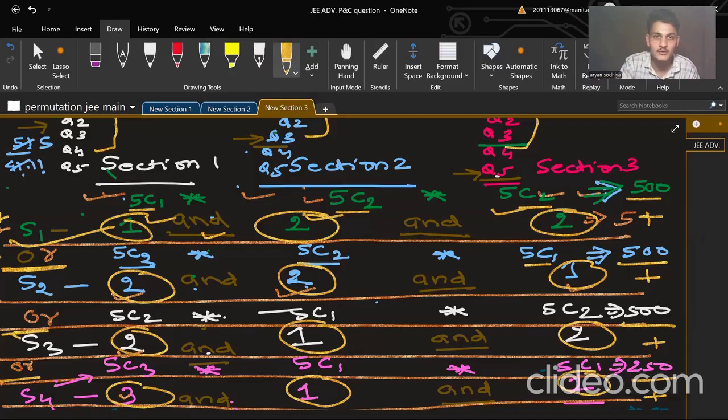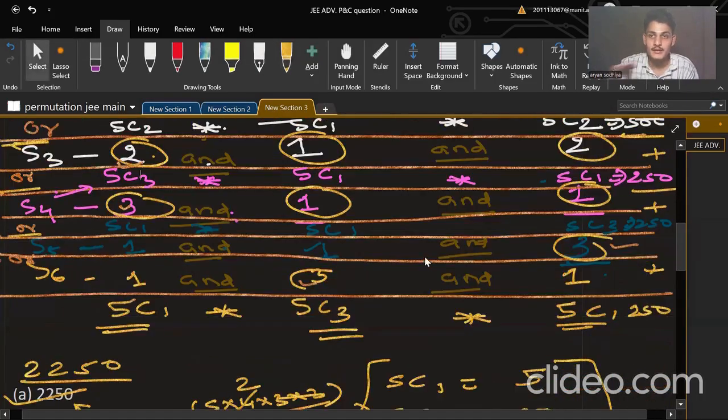So you can see here also 5C1, 5C2, 5C2, 5C3, 5C2, 5C1. Here you need to select 2, 2, 1, so 5C2, 5C2 and 5C1. Here you need to select 2, 1, 1, so 5C2, 5C1 and 5C2. Here 3, 1, 1, so 5C3, 5C1 and 5C1. In this manner, all these six scenarios are possible.